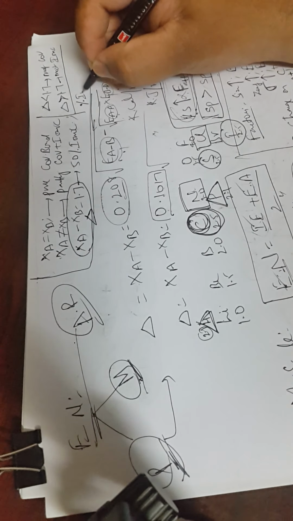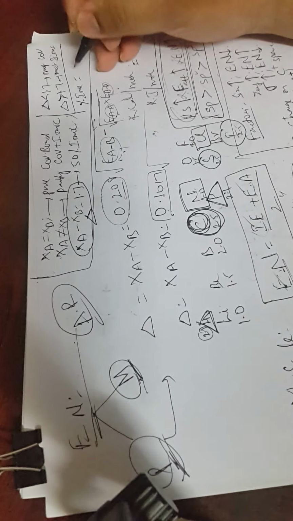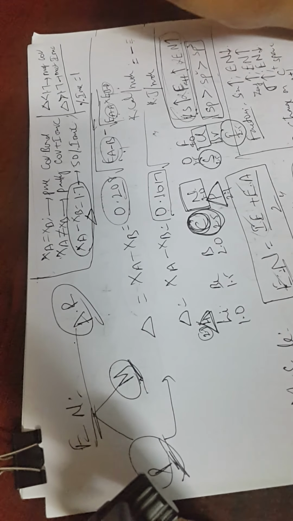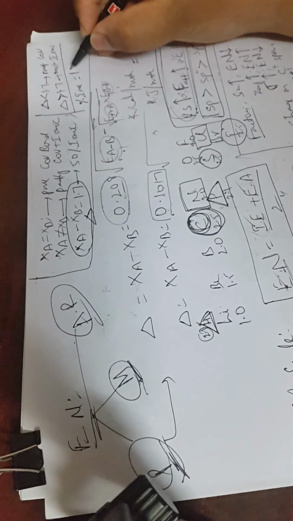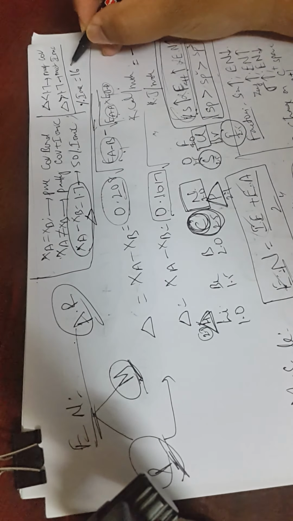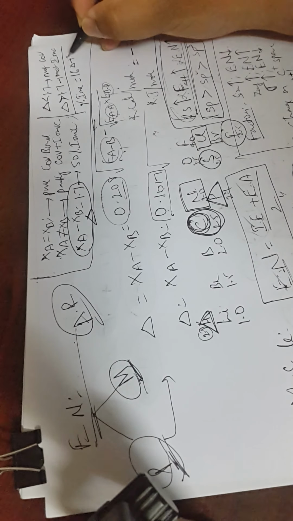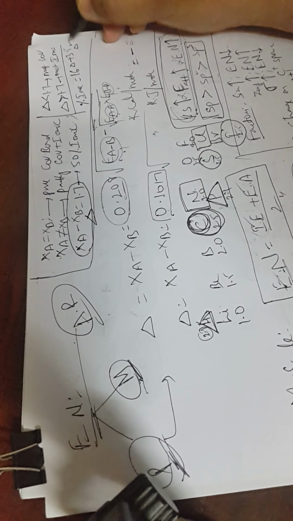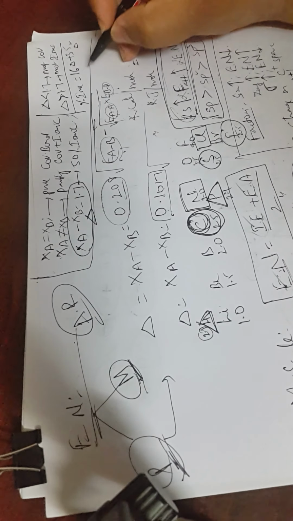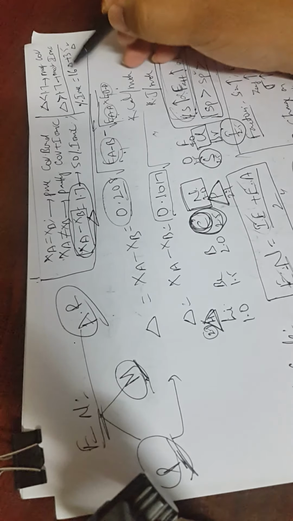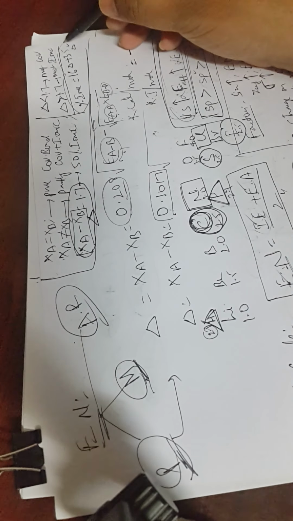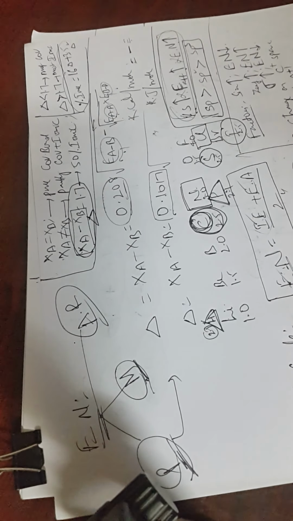Percentage of ionic character is equal to 16 times delta plus 3.5 times delta square, where delta is nothing but the difference, XA minus XB. This formula could be useful for JEE students.